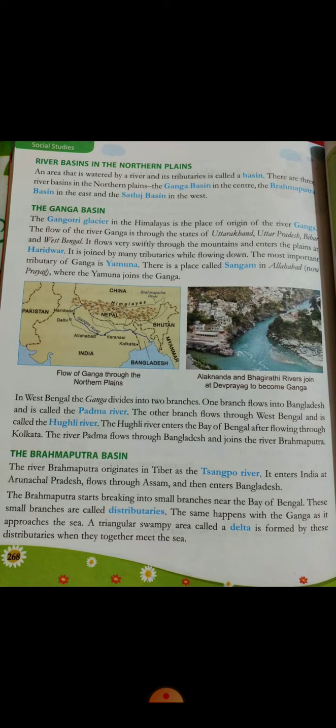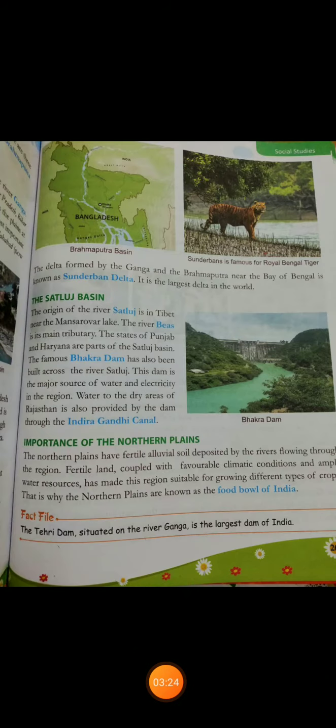A triangular swampy area called a delta is formed by these distributaries when they together meet the sea. The delta formed by Ganga and the Brahmaputra near the Bay of Bengal is known as Sundarban Delta. It is the largest delta in the world.